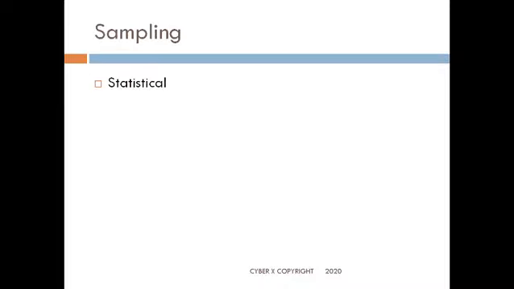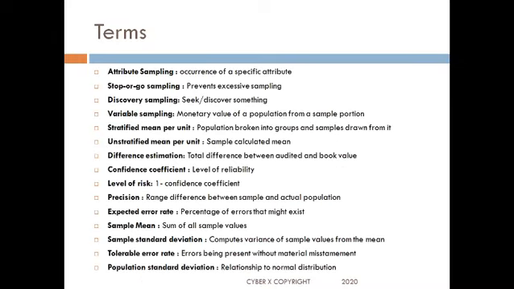So sampling. What are the various methods of sampling? It could be a statistical method, it could be non-statistical, and there are various terms associated with sampling. So we have attribute sampling. When we talk about attribute sampling, we are looking for a specific attribute. An attribute can be anything, it could be the occurrence of a particular number or a particular date.